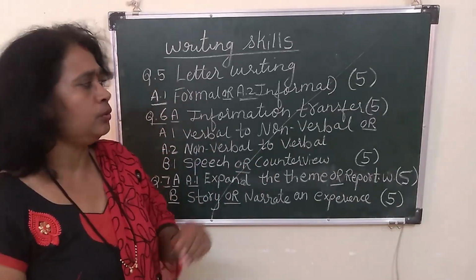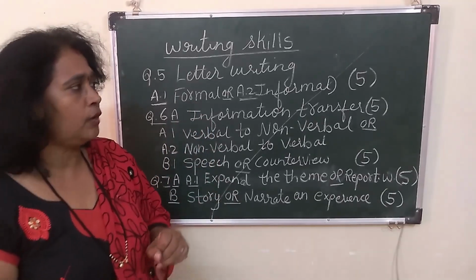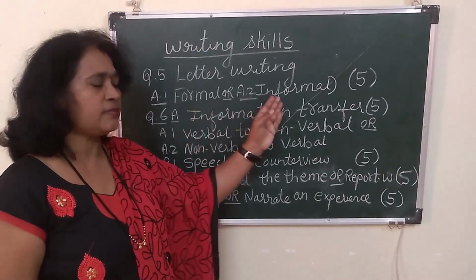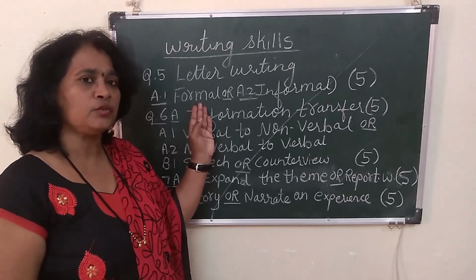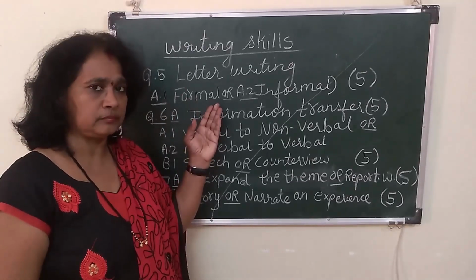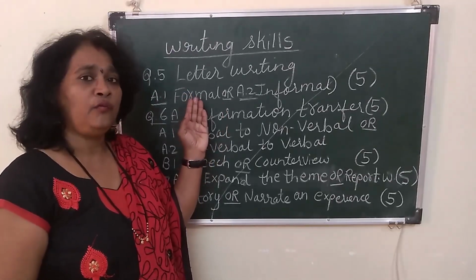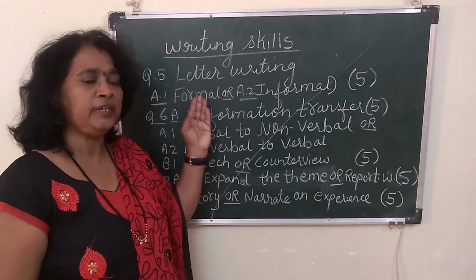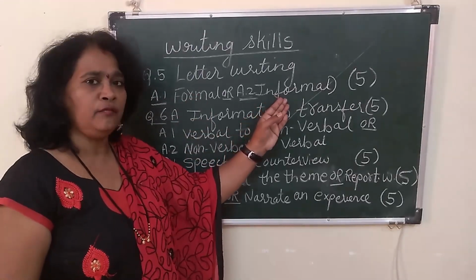Next we come down to the writing skills, that is letter writing. Letter writing is formal as well as informal. Formal is something which we write to unknown people whom we don't know, that is an official letter which should be short and sweet. The next is informal.